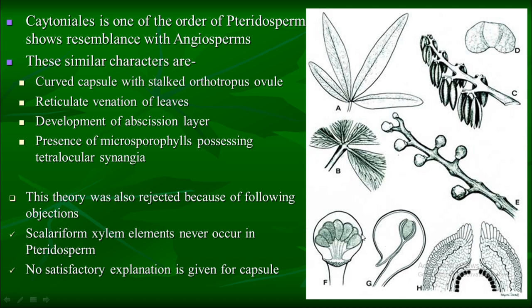On the basis of these objections, this theory was also rejected, but ultimately it was supported by a number of phylogeneticists like Andrews, Arnold, Thomas, Cronquist, and a number of others. On the basis of a number of similarities, the Caytoniales or pteridosperms may be the probable ancestor of angiosperms.